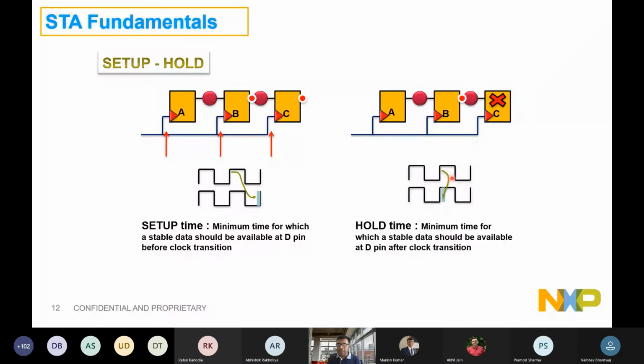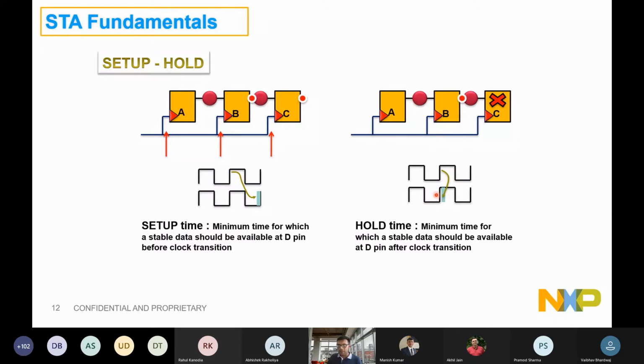So that means we would like to hold that data for some time within A and this combinational logic zone before this same edge is able to propagate it through flop B to C. So there will be a hold time for B. Let's say B says that I need 500 picoseconds of time before I can transmit this data out. That means the delay of A and this portion of logic should be more than 500 picoseconds, right?